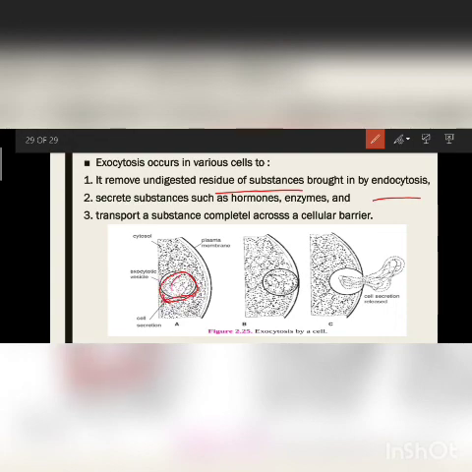They help to transport to the plasma membrane, and there they secrete easily. This process is also called cell vomiting. They secrete substances, hormones, enzymes also from here. They transport substances completely through the cellular barrier also. So these are the three functions of exocytosis.